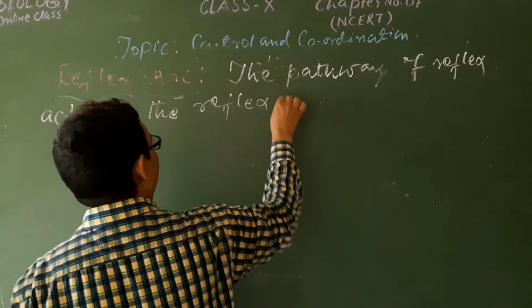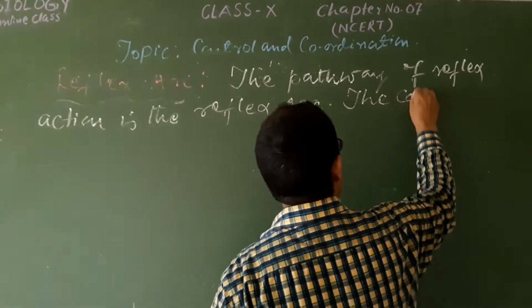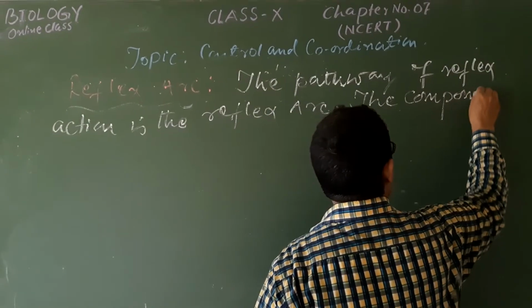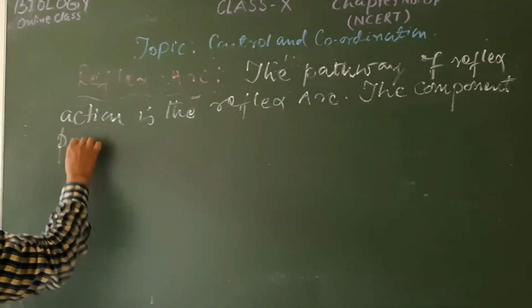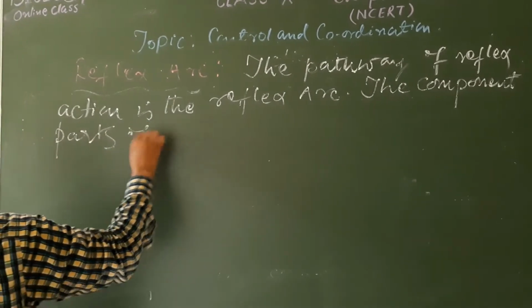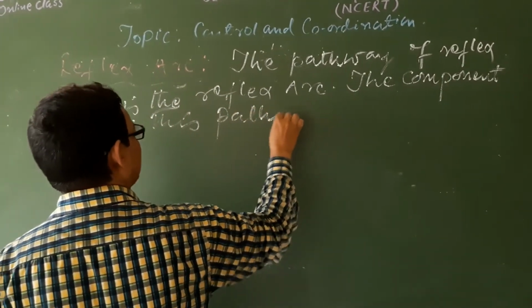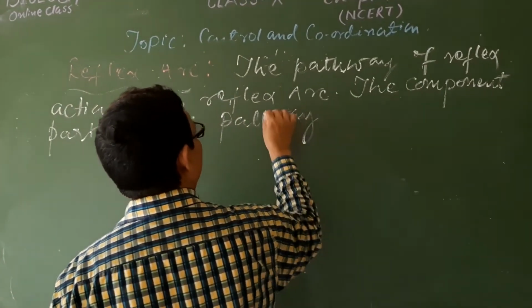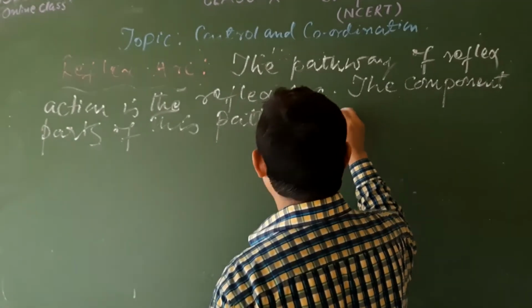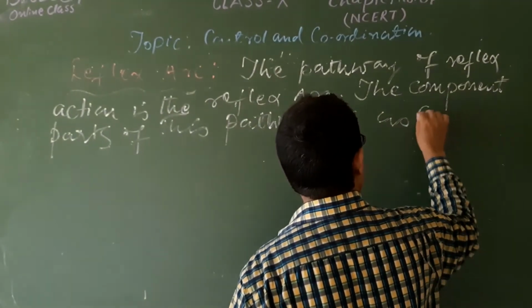What are its component parts? It is very important. The component parts of this pathway or this reflex action, reflex arc pathway, are as follows.